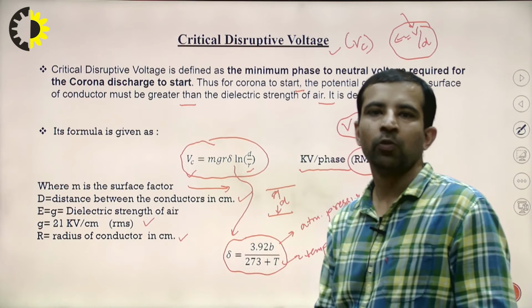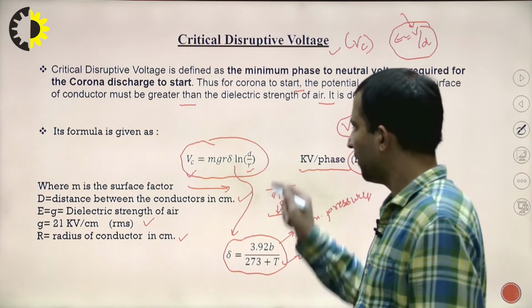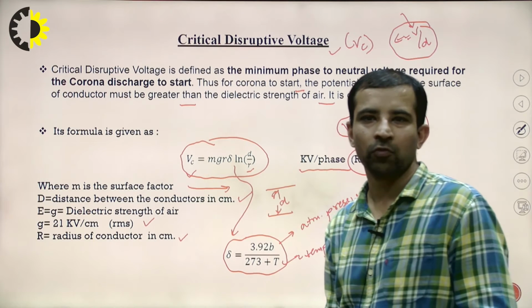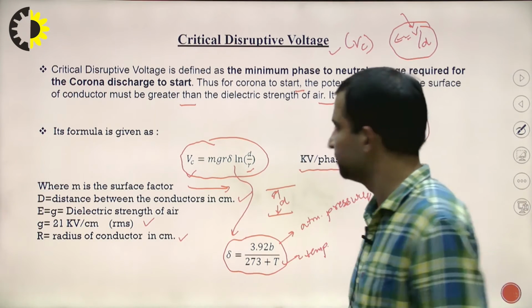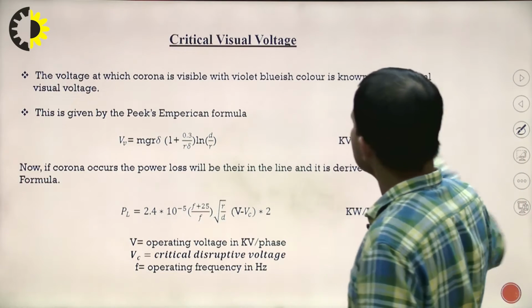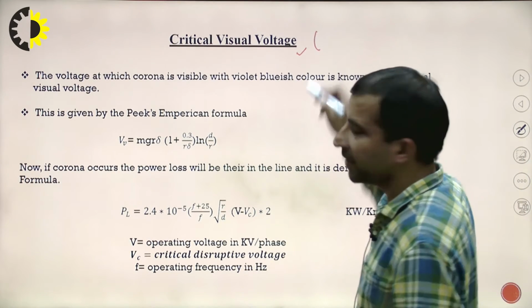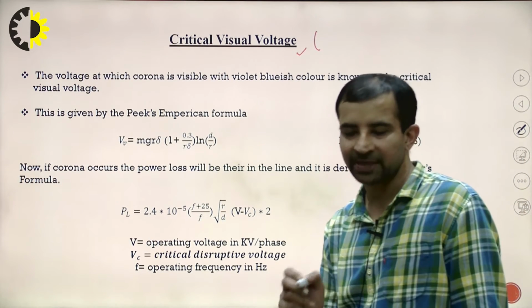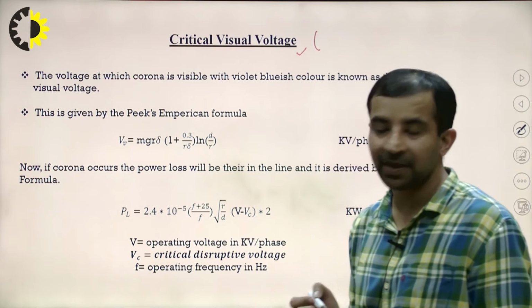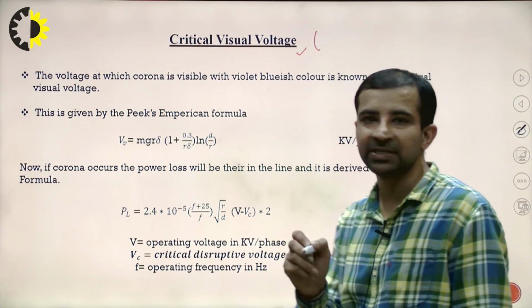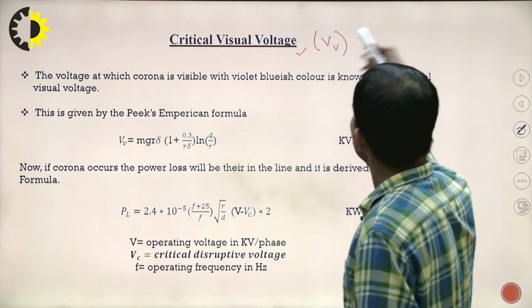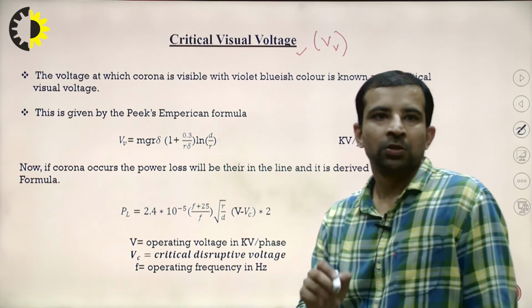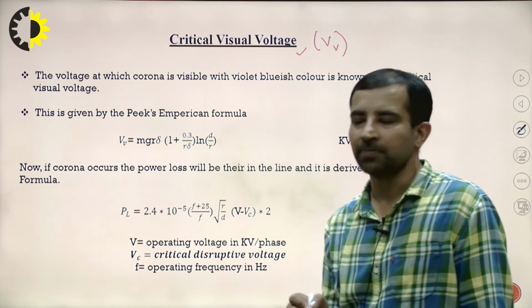Now going to the next terminology, after discussing the critical disruptive voltage, comes the next term in the corona, that is the critical visual voltage. Like the critical disruptive voltage that was denoted by VC, it is denoted by VV. So the voltage at which corona is visible.